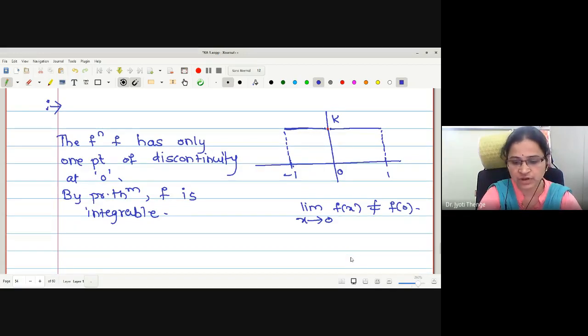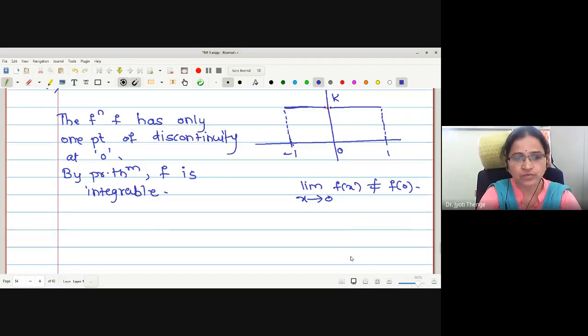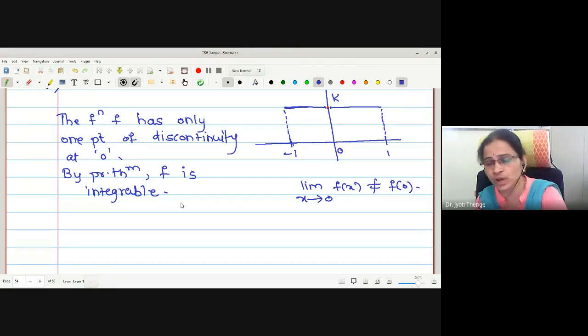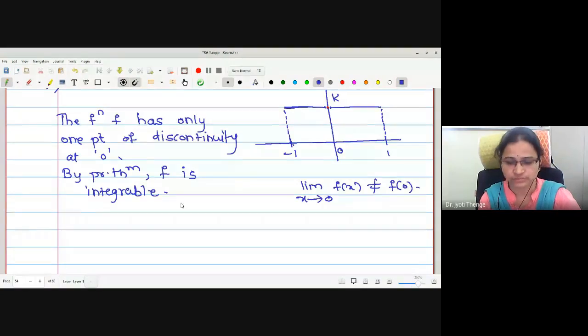Therefore, this will be today's homework. Make the partition of the given interval from minus 1 to 0 and 0 to 1 into 2n equal subintervals. Use Riemann sum to find the integral value of the given function.